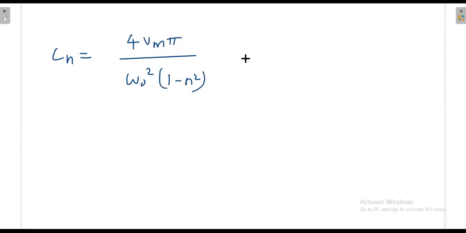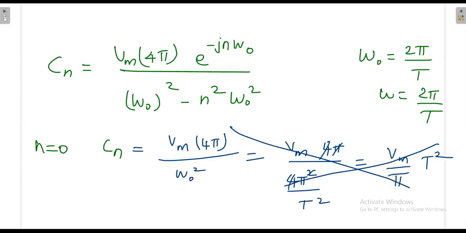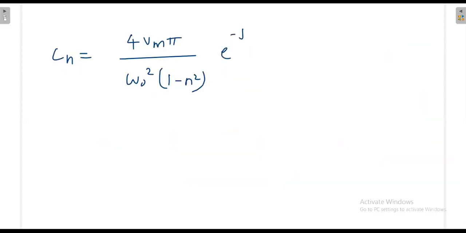So finally, Cn is 4 Vm pi divided by omega naught square times 1 minus n square, e power minus jn omega naught, valid only when n is not equal to 0. When n is equal to 0, that is C naught, and C naught is equal to Vm divided by pi.